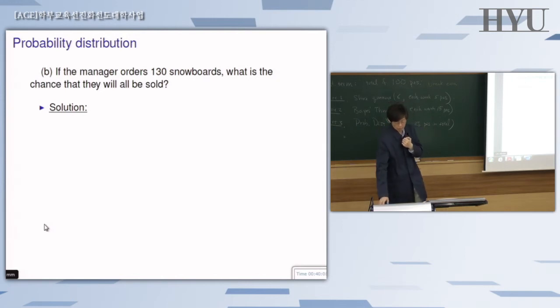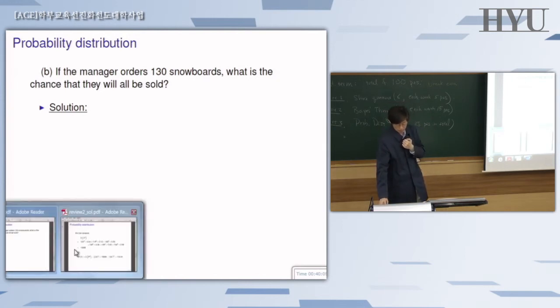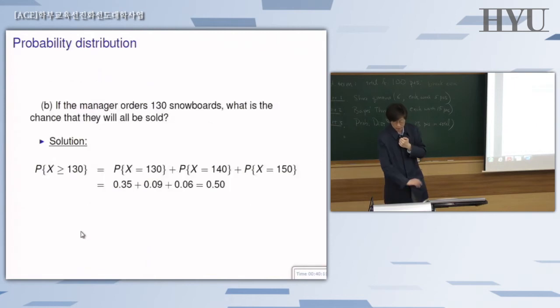Okay, let's figure it out. Should be 3 cases. So the demand for snowboards is either equal to 130 or strictly bigger than that. In these 3 cases, all of those ordered 130 snowboards will be sold out. We should exclude the first 3, 100, 110, and 120, because demand is lower than supply in that case.